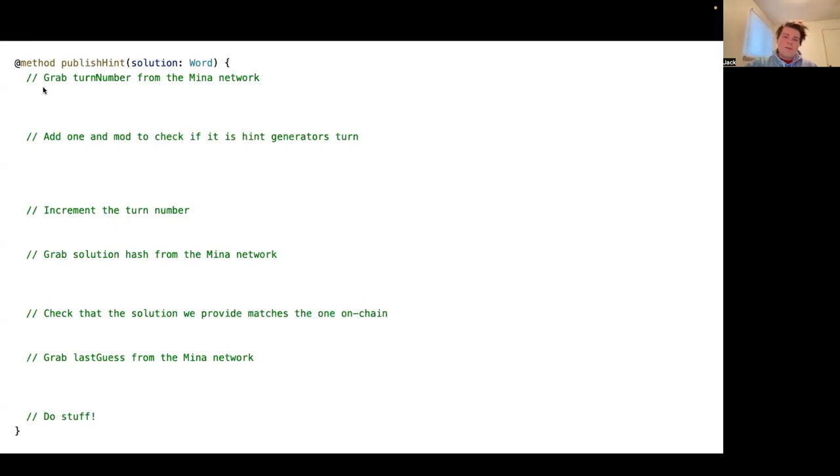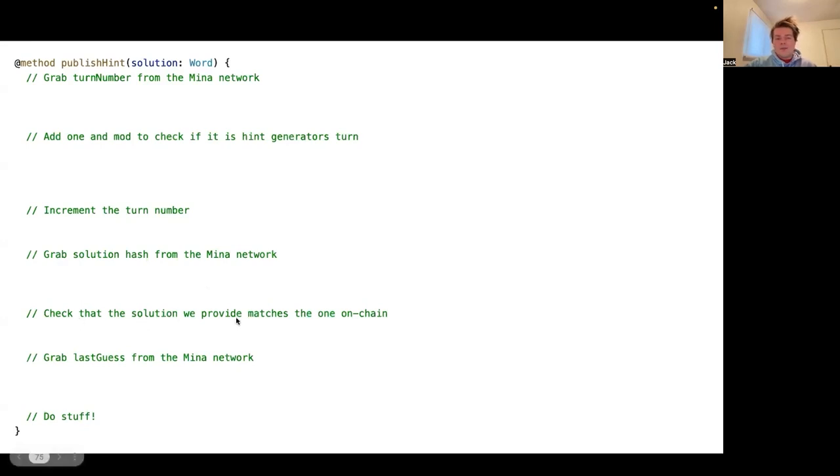We're going to grab a turn number from the Mina network. We're going to check if it's our turn. We're going to increment the turn number. And then we're going to grab the solution hash from the Mina network. And we're going to check that the solution hash on the Mina network is the same as the solution that we pass in. This way we can't pass in a fake solution. We've committed to the solution when we started the game.